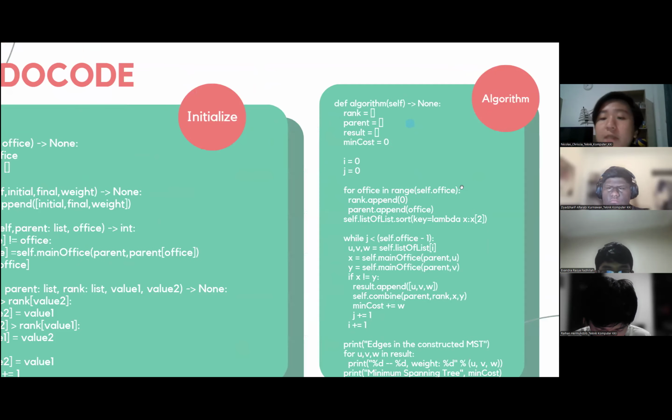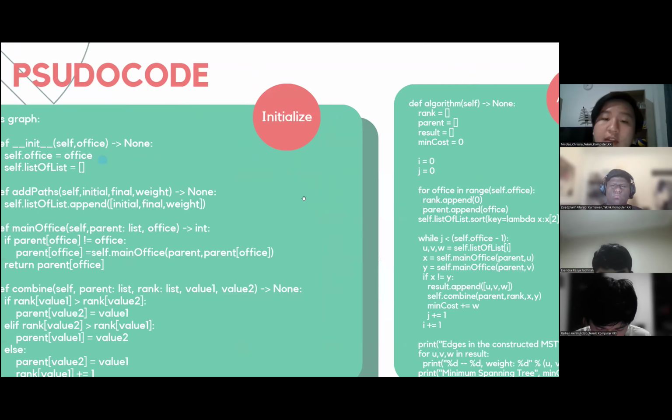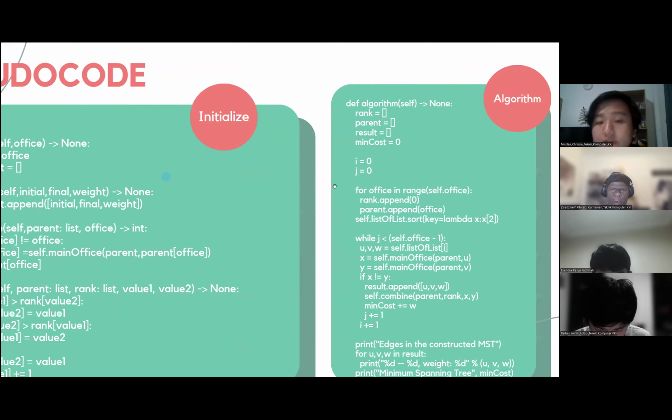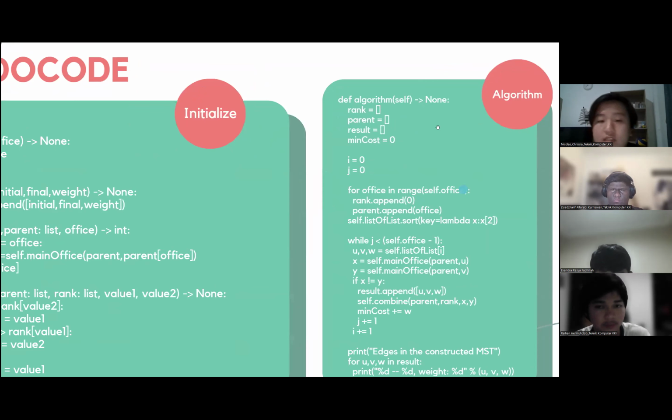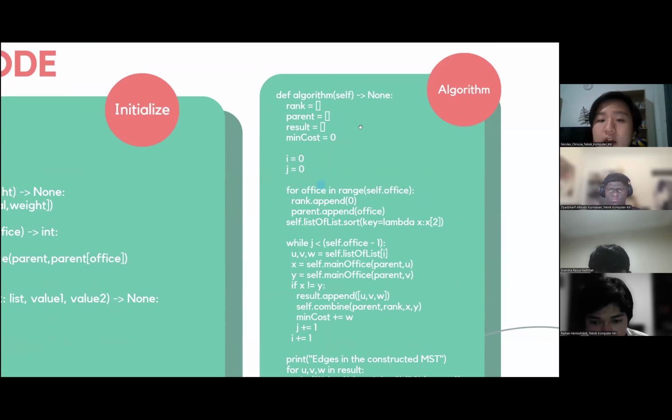It's keeping track of how many nodes exist, and then based on that, it will create a rank, which will create 0 for each of the nodes. And for the parents, it will append its own number. So if it's like office 2, then it will become 2 for the parents.